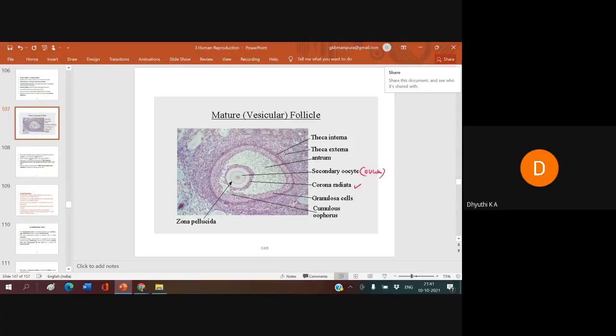Then the accessory ducts have three parts: oviducts, uterus, and vagina. Oviducts, or the fallopian tubes or uterine ducts, are 10 to 12 centimeters long. These oviducts have three parts: the infundibulum, good.